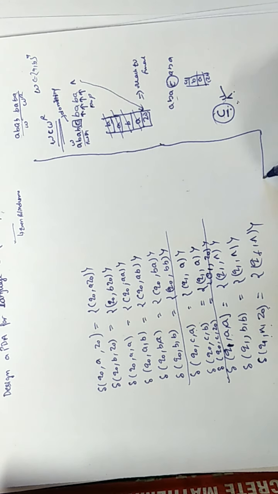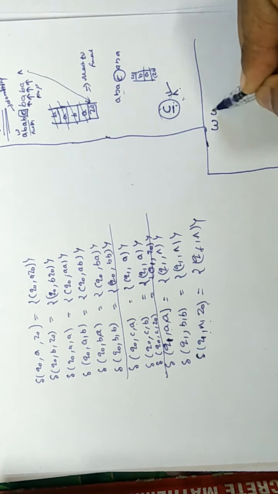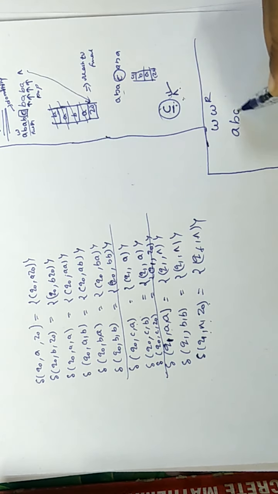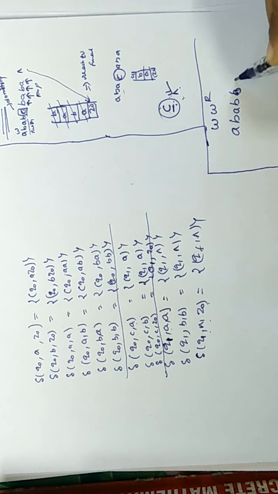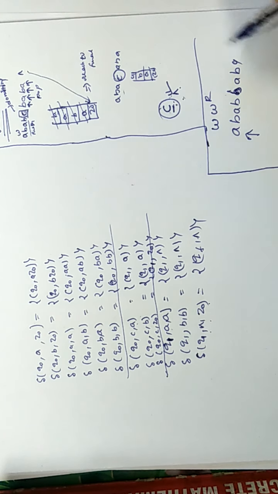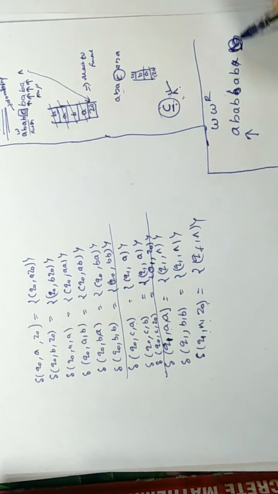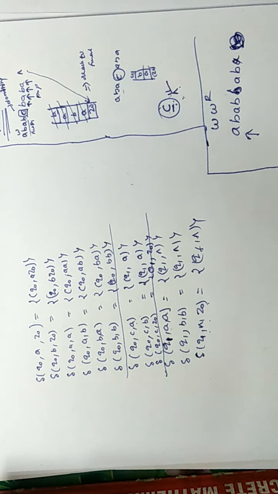Now move to the original problem, that is WWR. And the problem here is that the PDA starts from this position, and epsilon is the indicator that we will reach the end of the input. Here after reading this we will reach the end of the input, and there is no special symbol that indicates we are at the midpoint of the input.